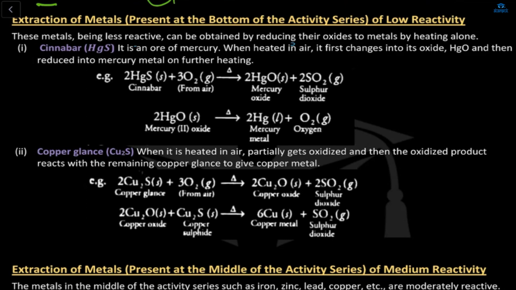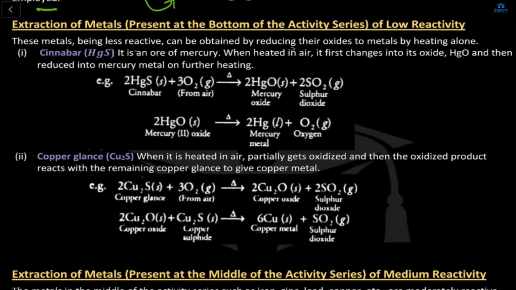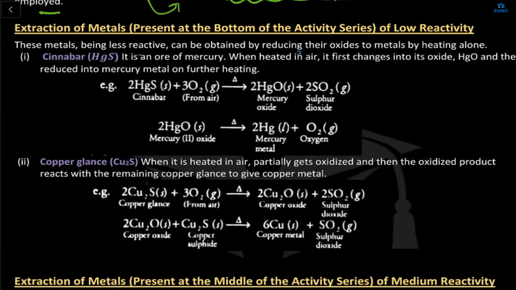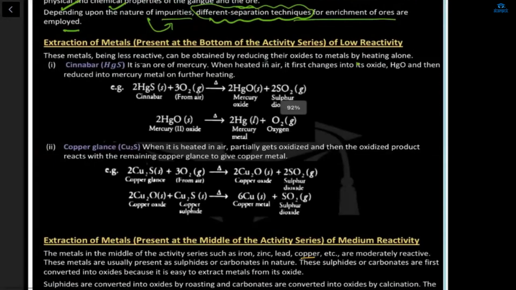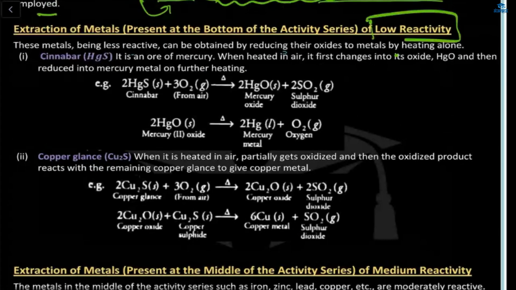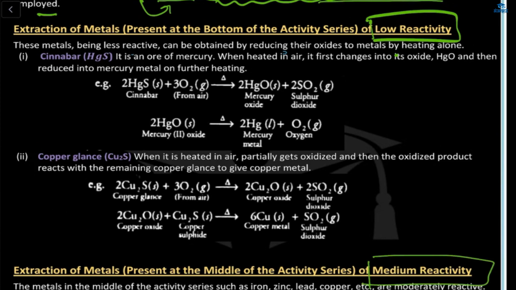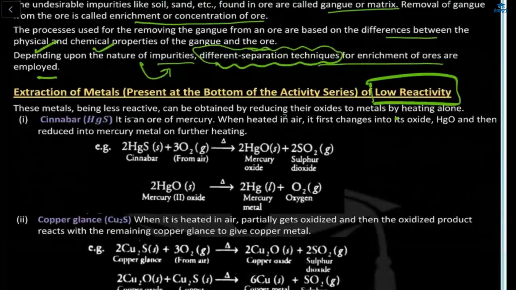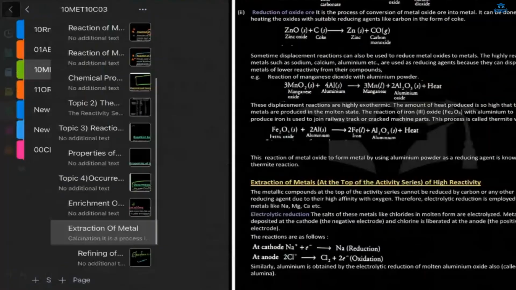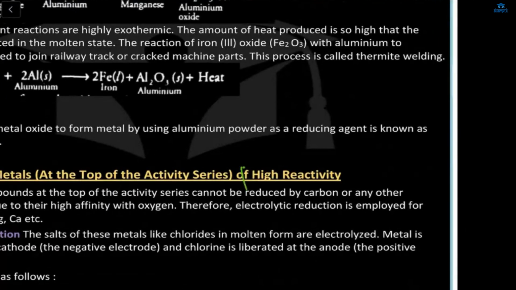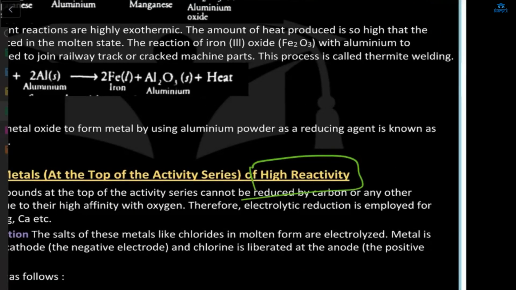Okay, good. Now, second is extraction of metals present at the bottom of the activity series of reactivity. So after hydrogen, the rest which is below hydrogen all are less reactive, right? So now we'll talk about that. And this is our medium reactivity, and the next one is high reactivity. Okay.